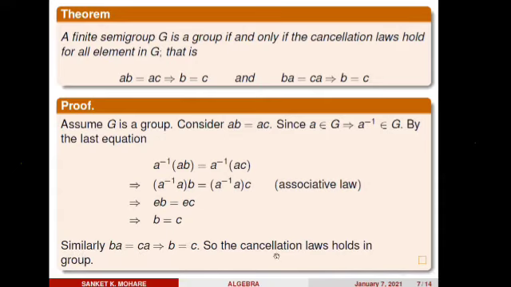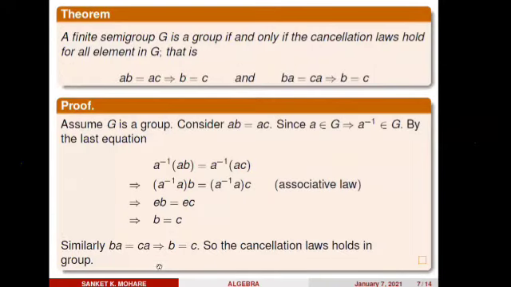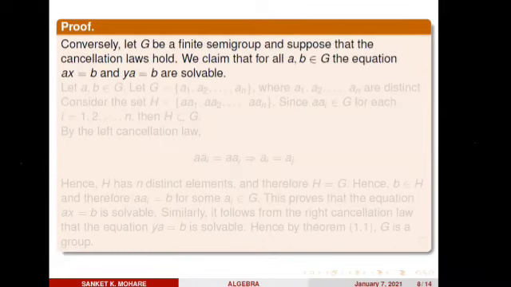So the cancellation laws hold in a group. Here I am assuming a group and showing that the cancellation law holds. Now conversely, what is the converse? Now I am assuming G is a finite semigroup and cancellation laws hold, and my claim is what? G is a group, meaning that the semigroup forms a group. So let's have the converse part.